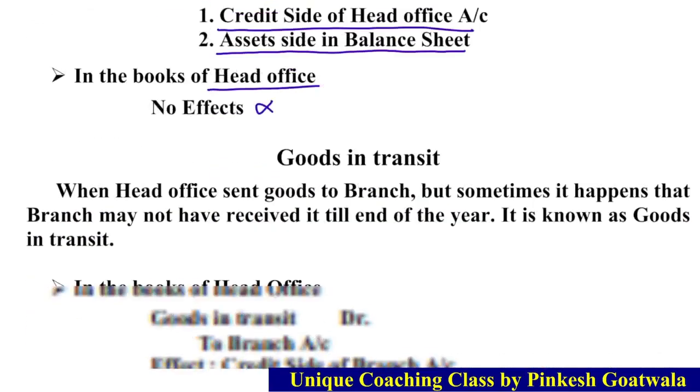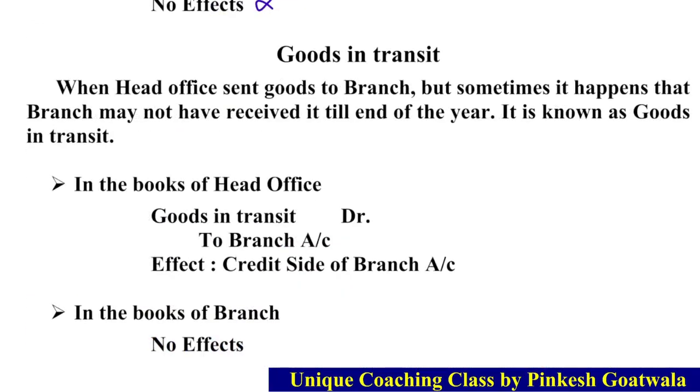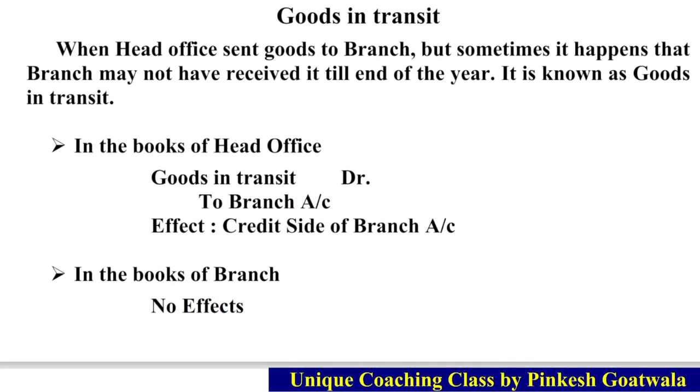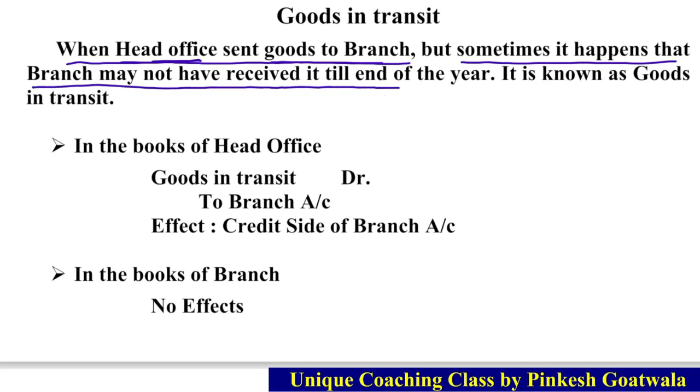Now goods in transit. I don't have to explain very much about this, I have already told you everything. Let's see one more time. When head office sends goods to branch, sometimes it happens that the branch may not have received them till the end of the year. It is known as goods in transit. And as I explained, head office sent the goods, so the entry will be given only in the books of head office. No entry will be given in the books of branch. Only in the books of head office.